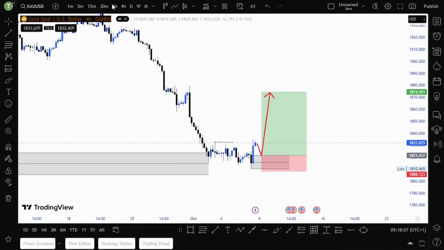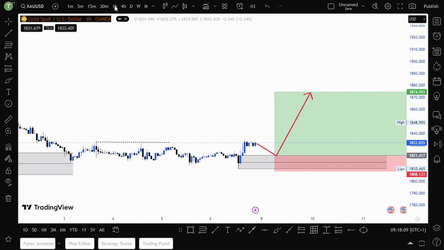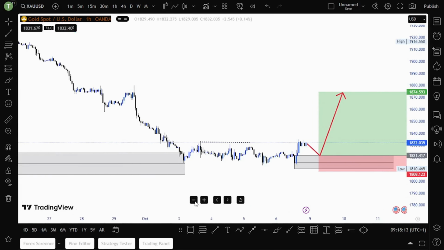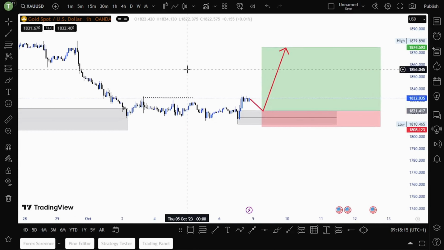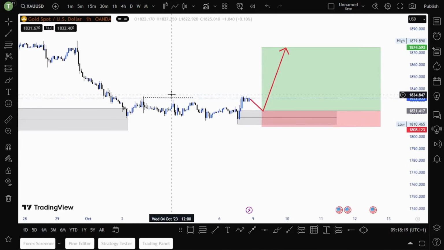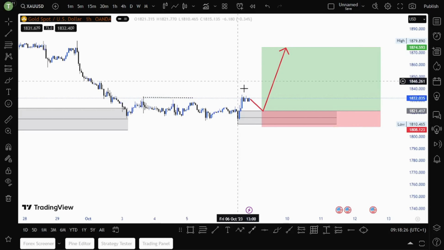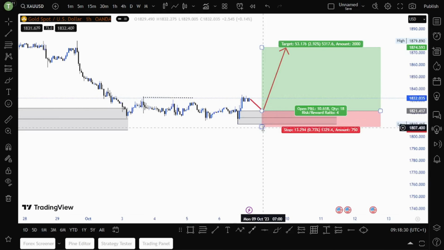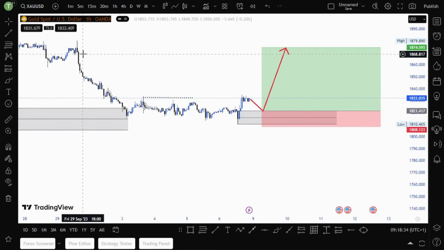Let me just go on H1 so that you can see it clearly. Okay, now here is the breakout, guys. We broke out, and this is a confirmed change of character. So now we are waiting for the price to pull back at this demand zone. Then we enter our buys. We're targeting this high here.